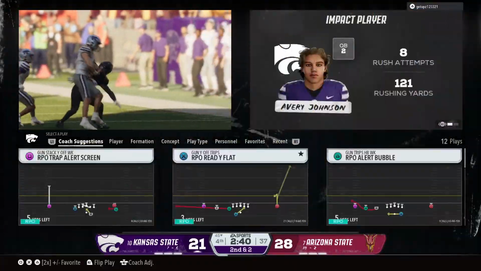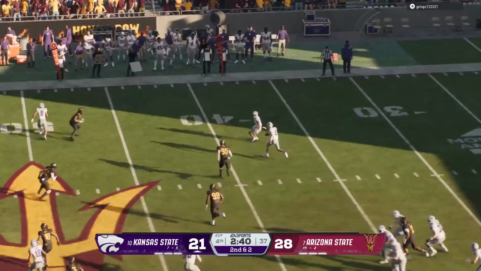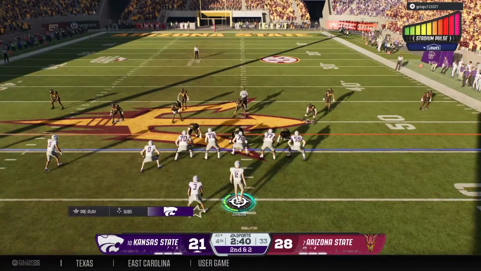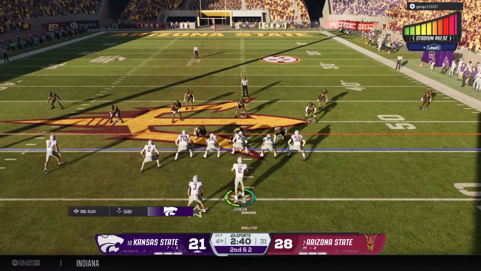And he heads out of bounds after a nice pickup on the run. That's what I love about this guy. Just getting good positive yards here and continue to just keep this drive alive.